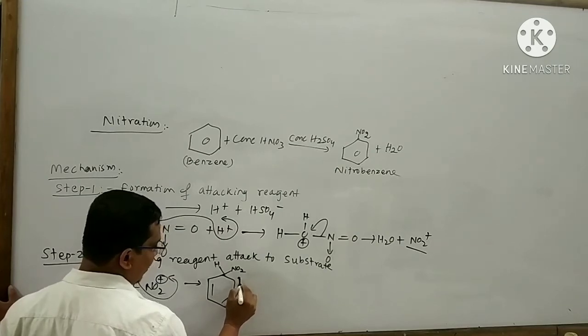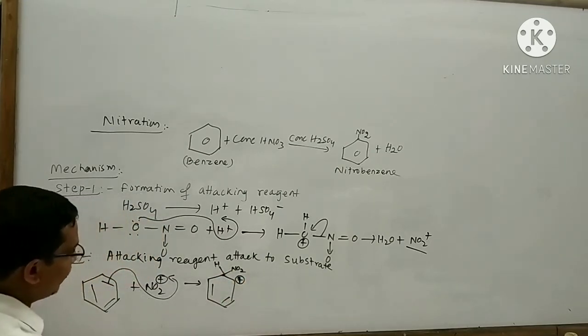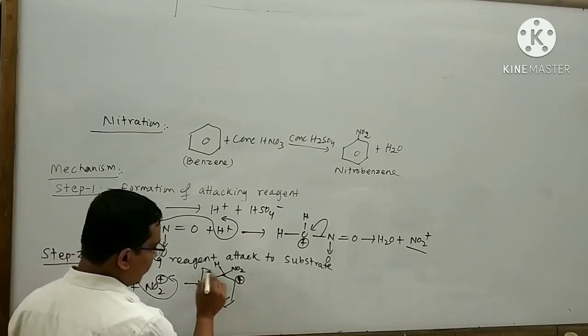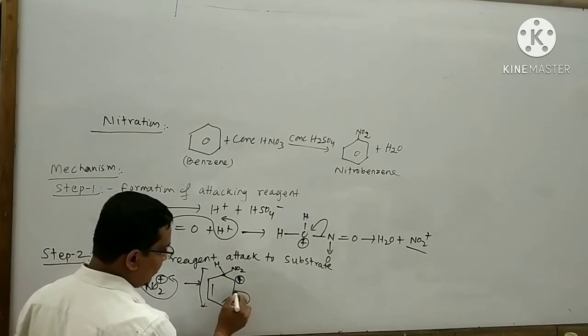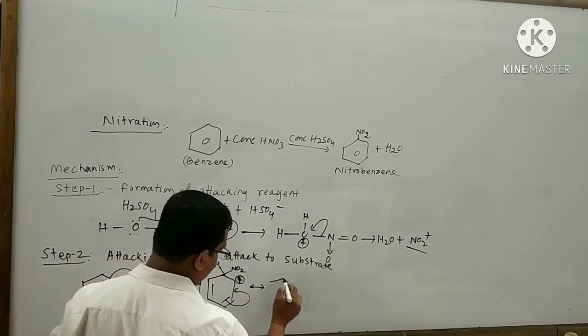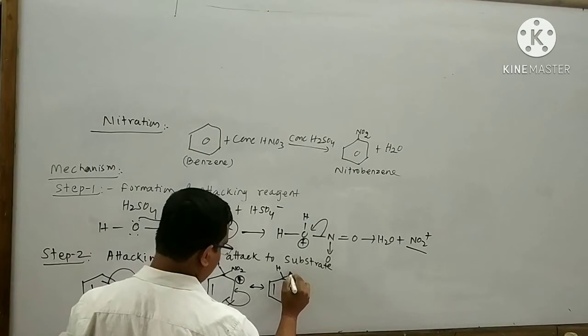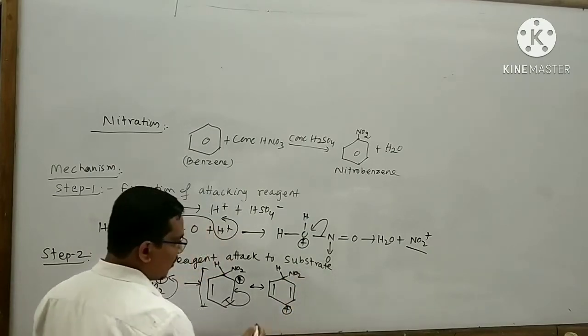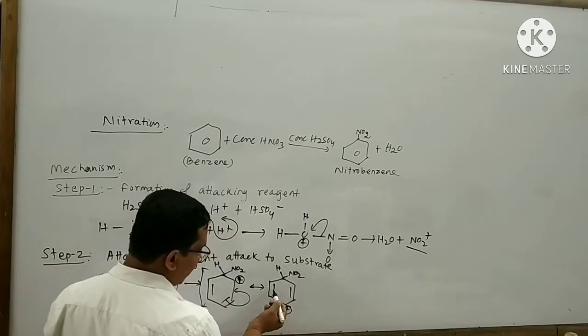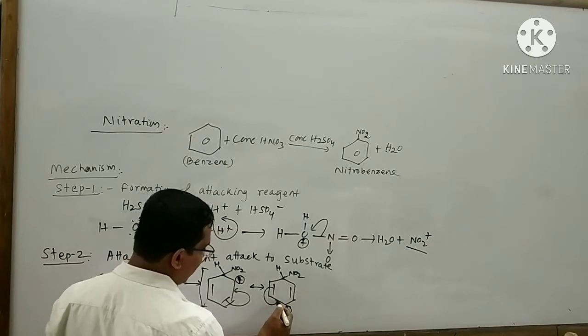The intermediate will be formed. Again, the structure undergoes resonance like this. Next, I want to draw the structure like this.